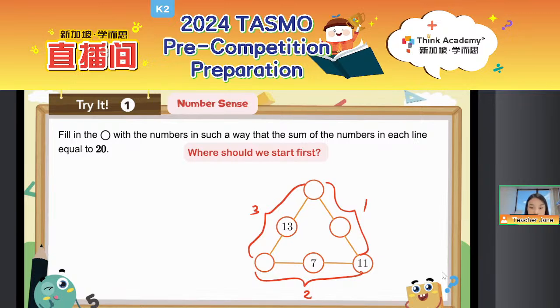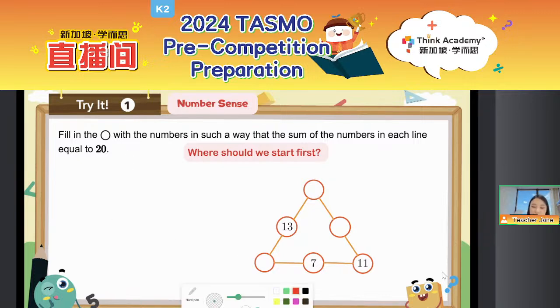Yeah, we need to start from the line 2. Congratulations, everyone. So let's have a look. How can we solve this question? We know, fill the circle with the numbers in such a way that the sum of the numbers in each line equals to 20. So we know the total, the whole is 20, right? And we also know 2 parts of it. So if we are looking for the missing part, what we need to do is just to use the whole, the total, minus the 2 parts we've already known to get the missing part, right?